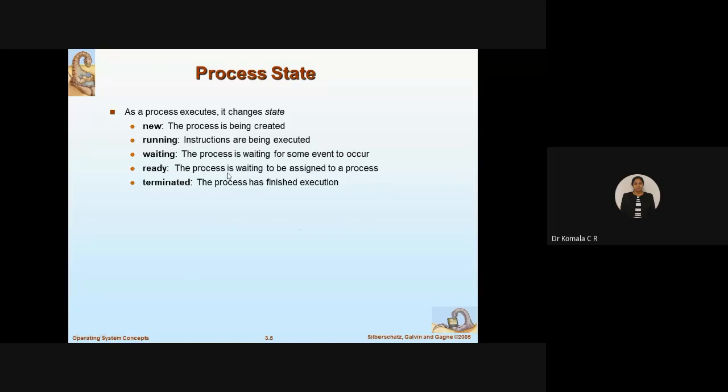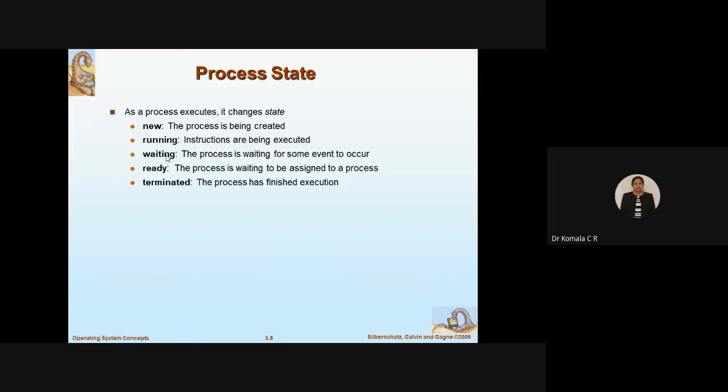Ready means what? The process is waiting to be assigned to a processor. Now I have created a process. Before I start running, I need some resources, right? Now the process is waiting to be assigned to a processor. I have to assign the resources for this particular program. So ready means it is waiting for the resources to be ready. Fine. So next, the state I will take is running. Once your program is ready and resources are ready, now you are going to execute the instructions. So executing the instructions takes place in the running state.